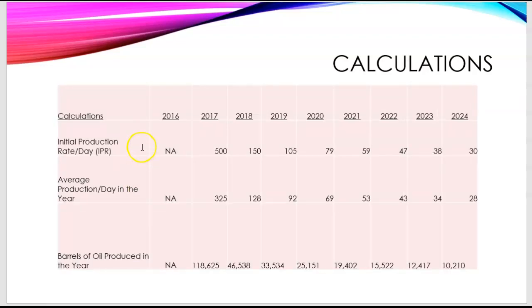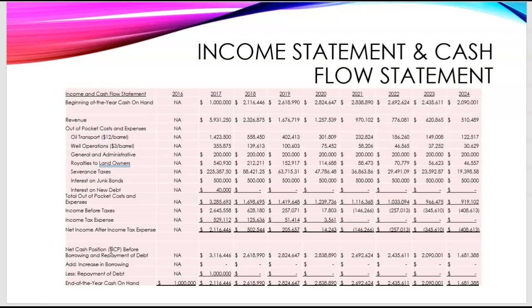These are our calculations. First is the initial production rate, second is the average production per day in the year, third is barrels of oil produced in the year, and this is our final income statement and cash flow statement.